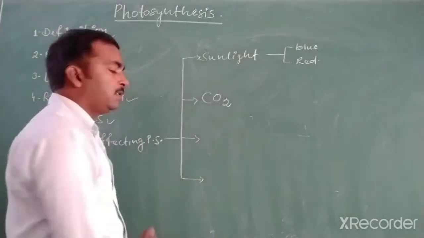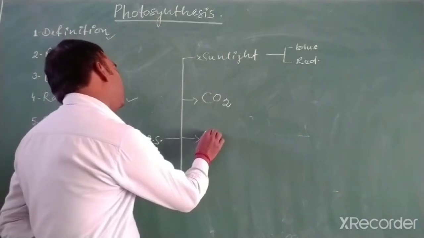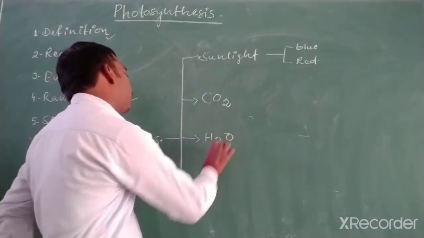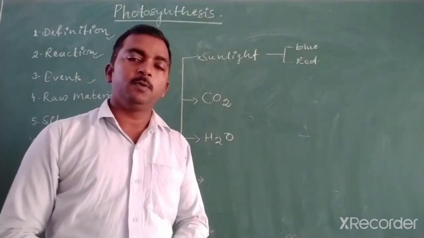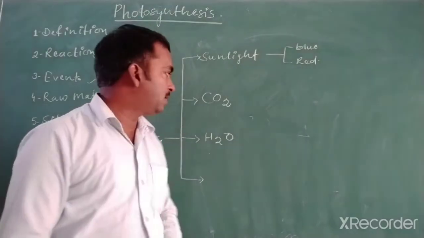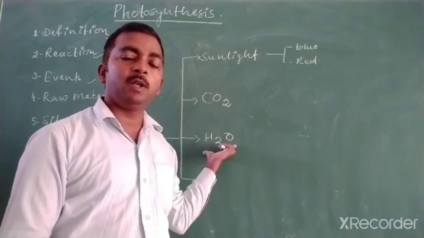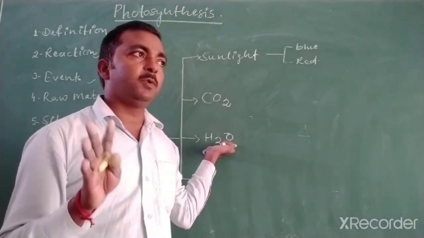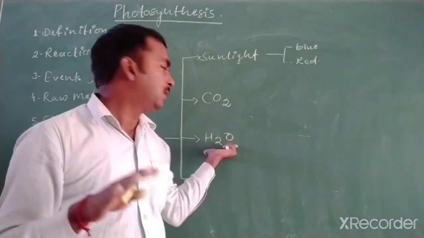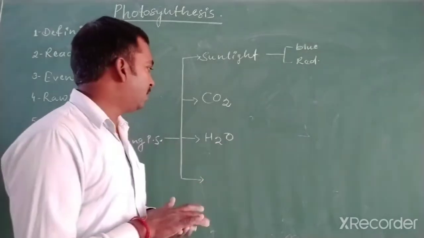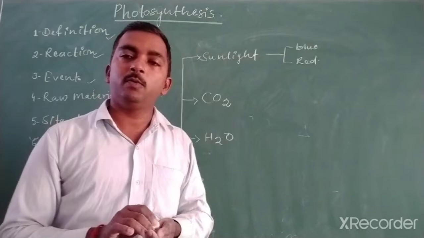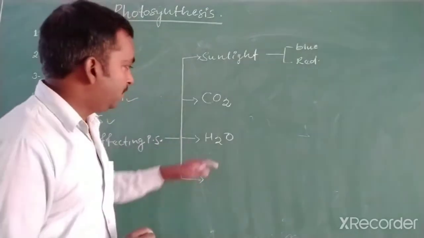Now the next thing is water. H2O also affects the rate of photosynthesis. When there is sufficient water in plants, the rate of photosynthesis will be optimum, while with a lesser amount of water in the plant, the rate of photosynthesis is slow, because water has 2 roles.